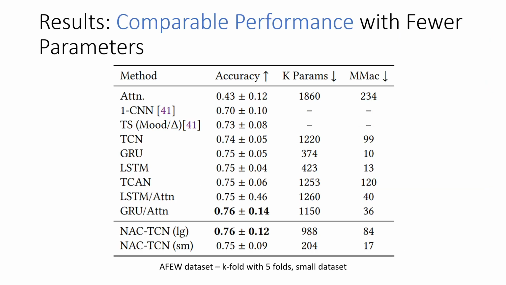On to our results. The first significant result is comparable performance with fewer parameters on the AFU dataset. As you can see, we had fewer parameters and some performance on par with attention, and if we go to the small model, we also had a lower amount of operations with a very similar performance. So overall there's very comparable performance among our common methods, with NACTCN just coming out barely on top.